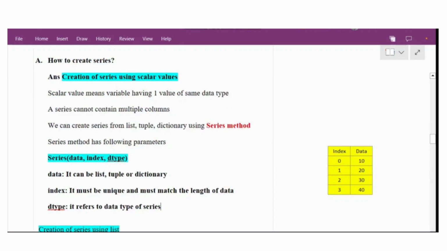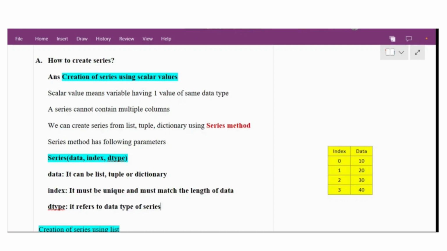How to create series using scalar values? Scalar values means a variable having one value of the same data type, and a series cannot contain multiple columns. We can create series from list, tuple, dictionary using the series method like we use to create an empty series. Series has three parameters: data, index, and dtype.